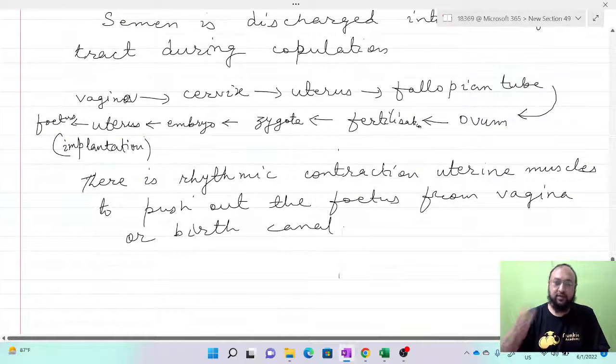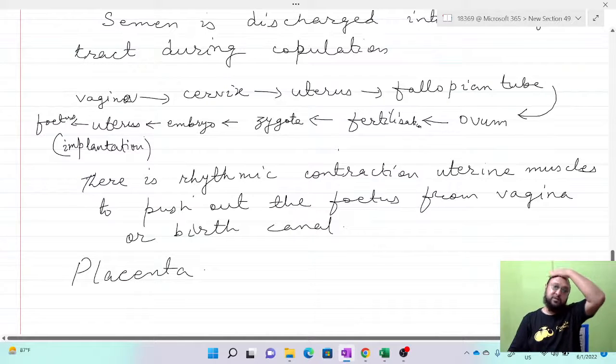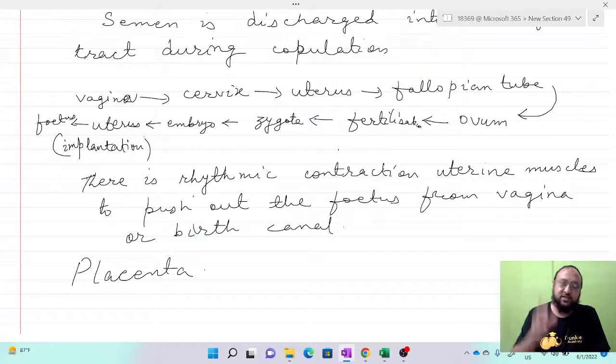Now, apart from this, another important structure to note is the placenta. The placenta is a structure that forms between the fetus and the mother. This is where exchange of nutrients, gases and metabolic waste takes place.